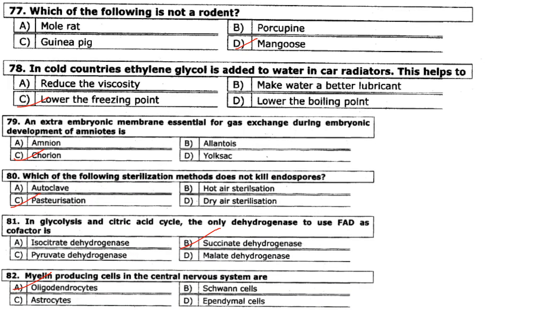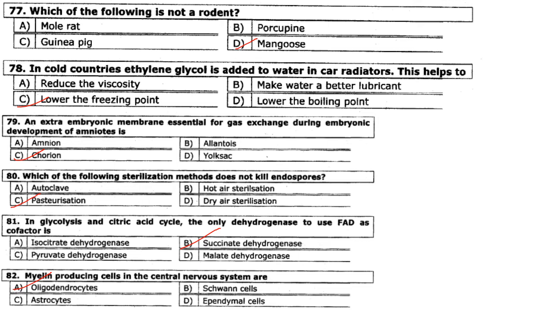Which of the following is not a rodent? Answer is option D, that is mongoose. It's not a rodent. In cold countries, ethylene glycol is added to water in car radiators. This helps to lower the freezing point. Answer is option C. An extra embryonic membrane essential for gas exchange during embryonic development of amniotes is chorion. Answer is option C.